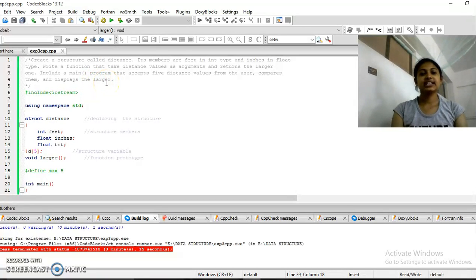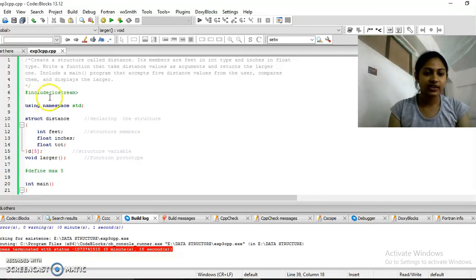Okay, basically if we have two values, then we can compare which one is greater, which one is smaller, just simply using if else. But here is a condition where you are given 5 values and you need to check which is the largest one. So that's a little bit difficult, so I'll show you how it actually works.